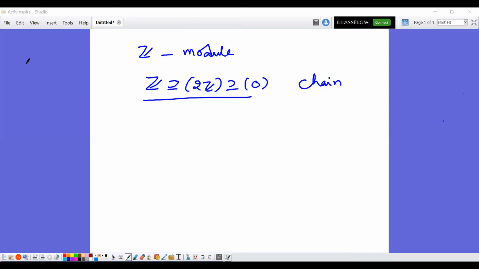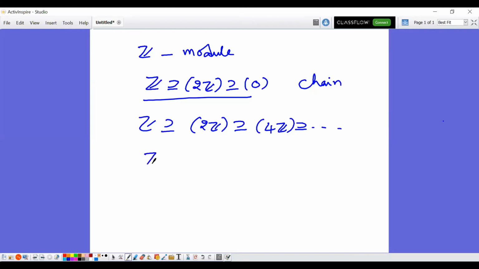For another example, you take Z, then if I take 2Z, then 2Z contains 4Z. In this way you can keep getting a chain. So this is a chain which never ends. So you should find the maximal chain.